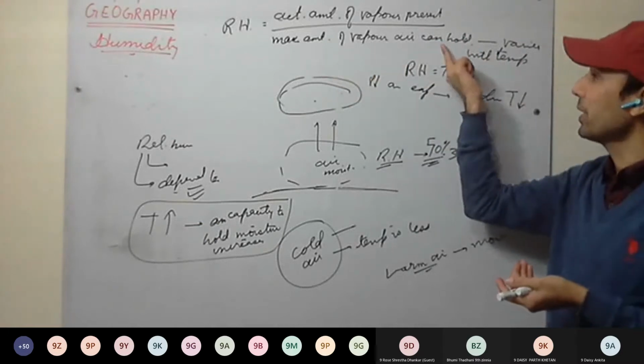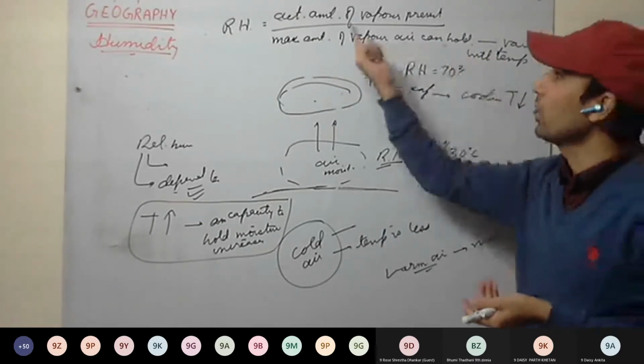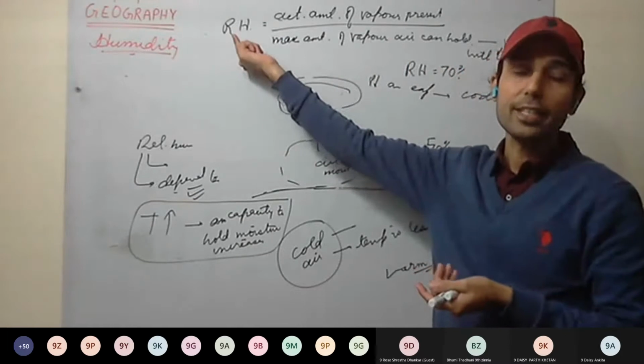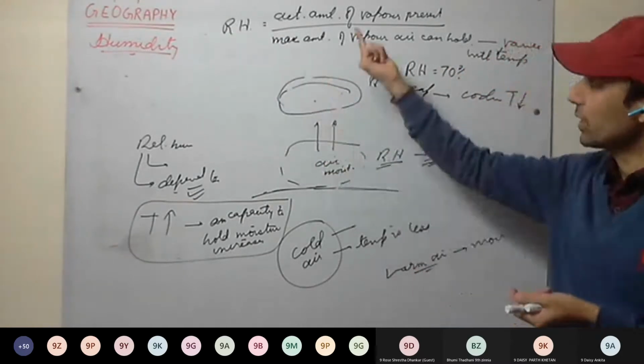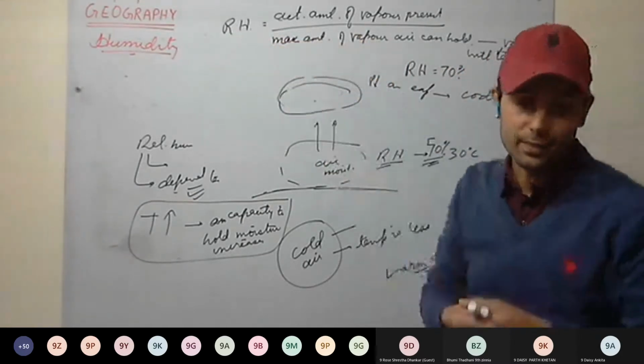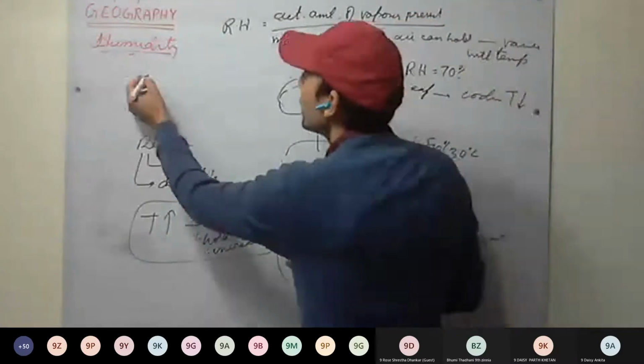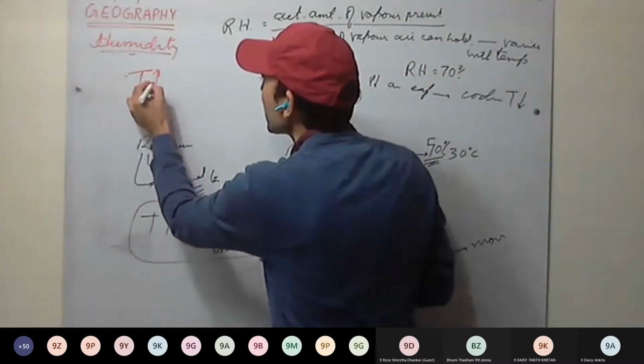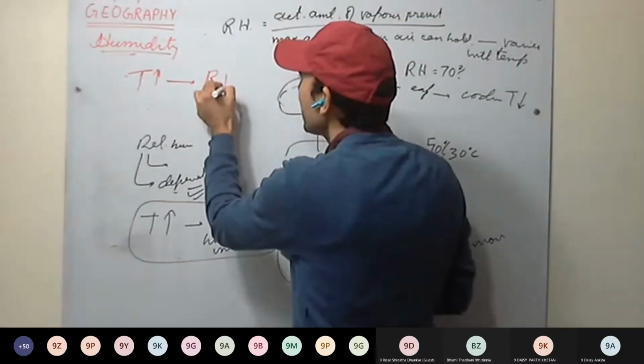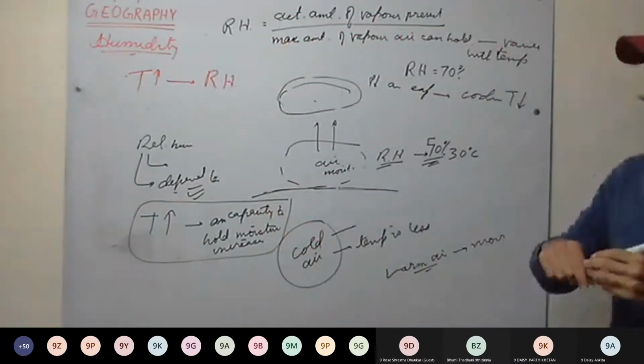So does relative humidity increase or decrease as temperature increases?